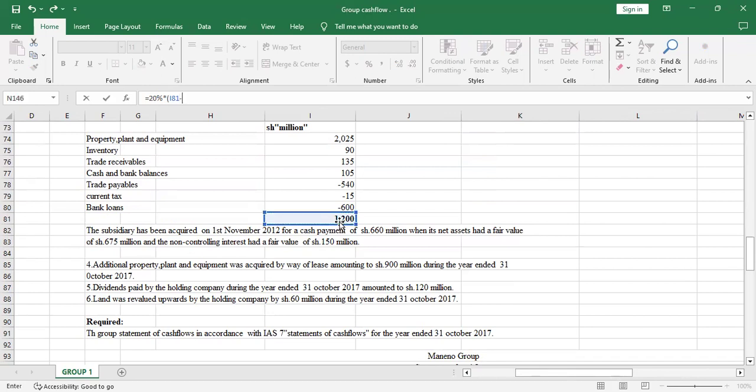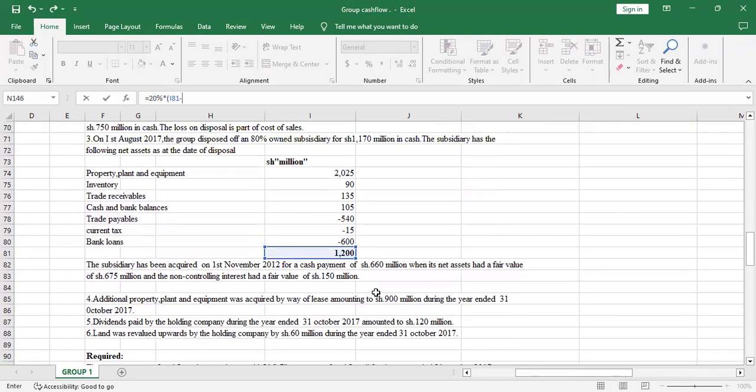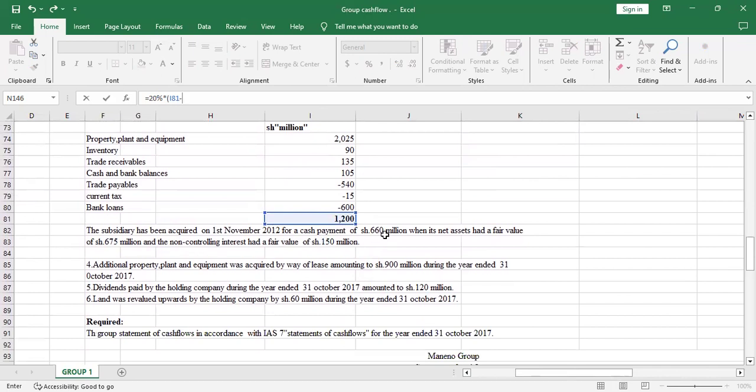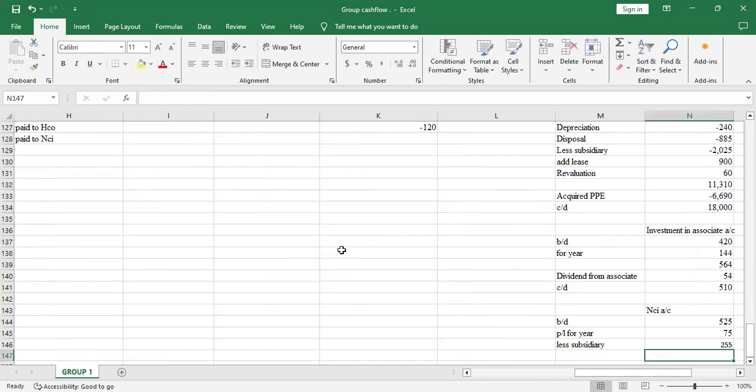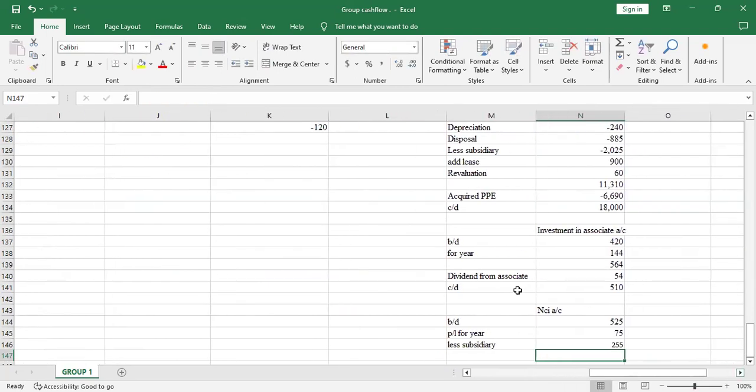Then you subtract the fair value of the net assets at acquisition, which was 675. Then you add the fair value of the non-controlling interest, which was 150. Let me see if it will work that way. So when you enter, it's okay now.